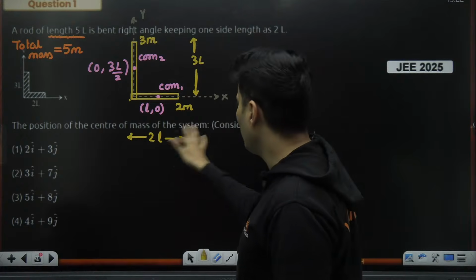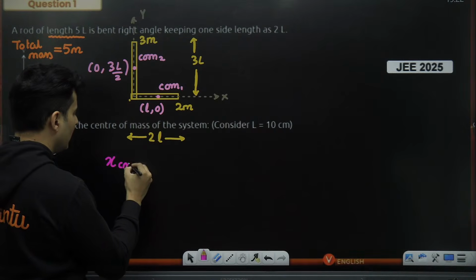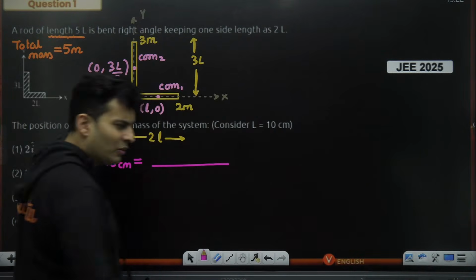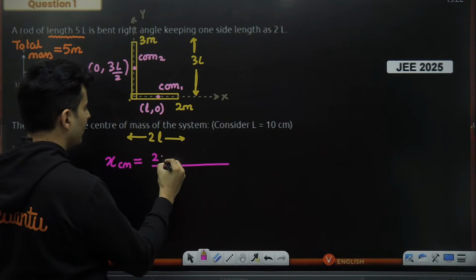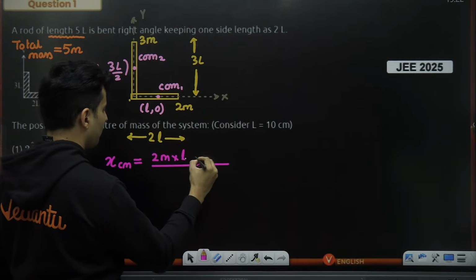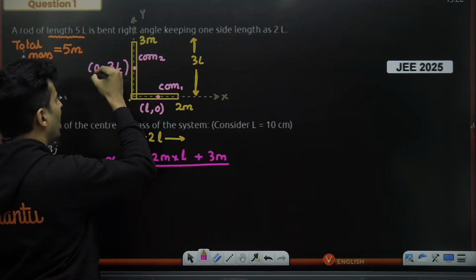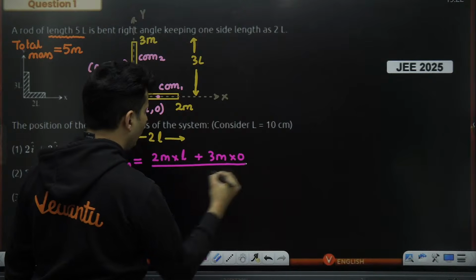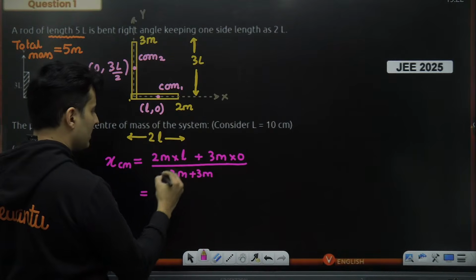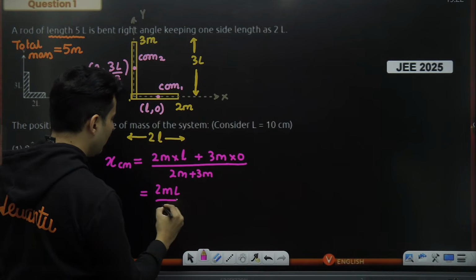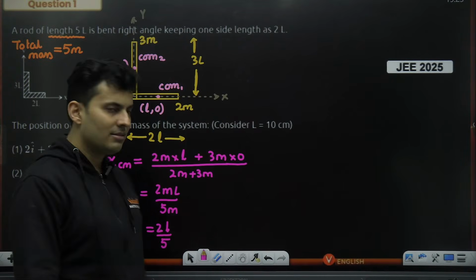Now, let's focus and figure out the location of the center of mass, starting off with the x coordinate first. So x coordinate of the center of mass will be, I'm not putting the formula again, waste of time, m1 x1 plus m2 x2 upon total mass. m1 is 2m over here, x coordinate is just L, plus m2 is 3m over here, as you can see, and x2 is obviously 0, upon total mass, which is 2m plus 3m. How much is it coming out to be? This is 2mL, this is 0, divided by 5m. So obviously it will be 2L divided by 5. Is this absolutely fine?